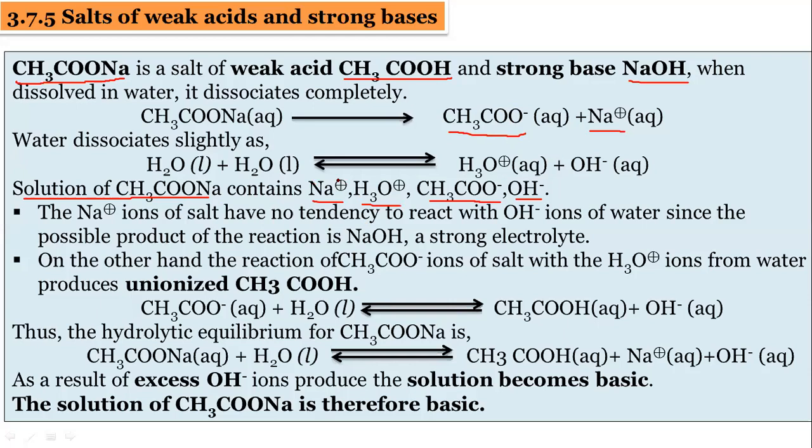Now we come to this Na plus. Na plus ions of the salt have no tendency to react with OH minus. Can anyone tell me why?